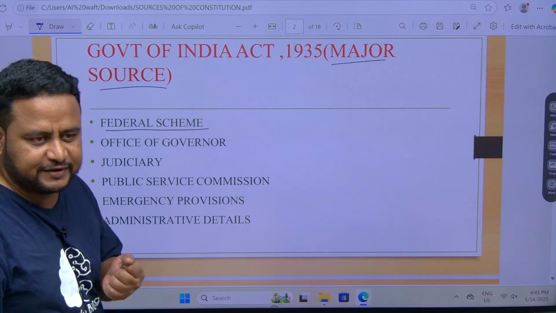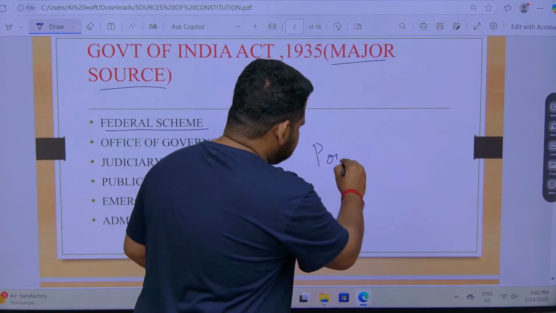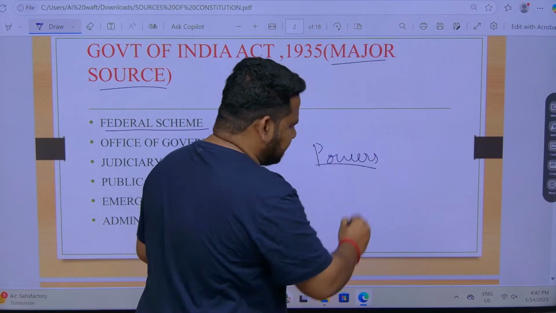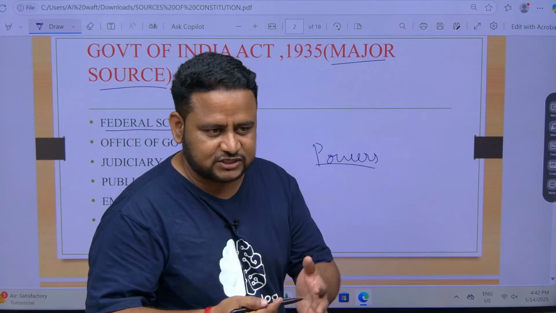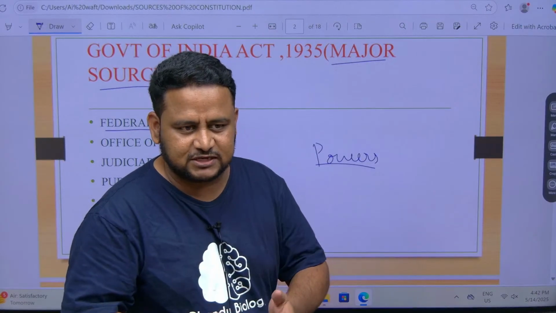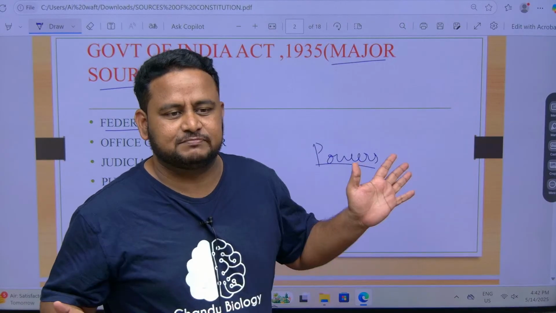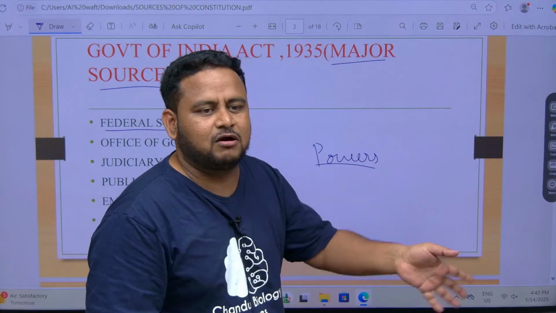So what do you mean by federal scheme? Federal scheme means, see, there are powers. You can say there are various subjects, like water is one subject, forest is one subject, education is one subject, agriculture is one subject, defense is one subject, police is one subject. Like that, there are various subjects. These subjects, that is nothing but who has the power to make laws on those subjects.